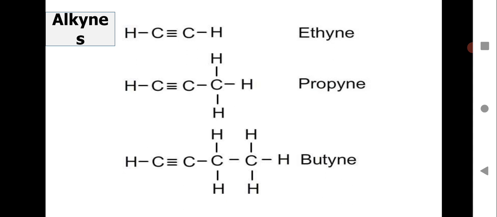The first member of the series of alkenes will start from n is equal to 2. Similarly for alkynes, both will start from n is equal to 2, and the reason you all know. So these are the series of alkanes, alkenes and alkynes, of saturated and unsaturated carbon compounds.